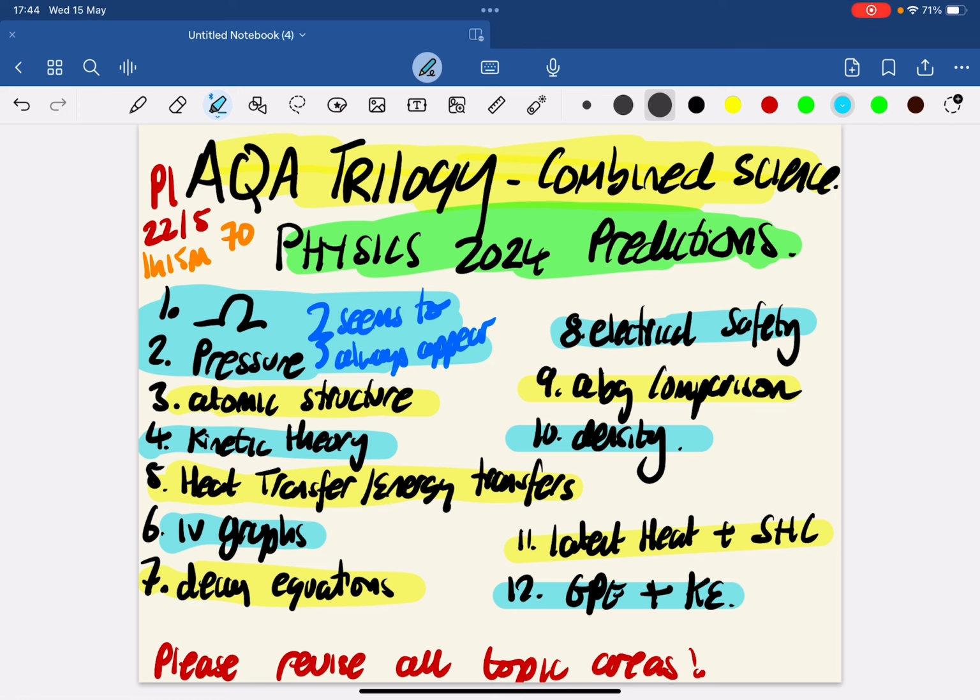Like I say, these have not been tested fully for a couple of years, so they may pop up this time round. If they don't, blame me. Revise all the topics fully, but these are some of the things which may or may not appear on the paper. Good luck.